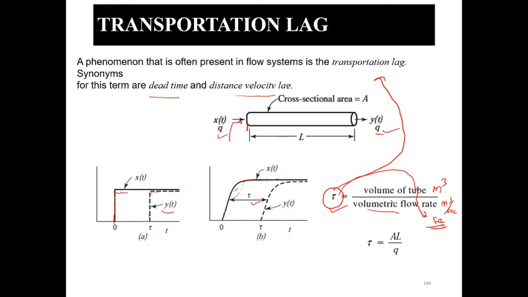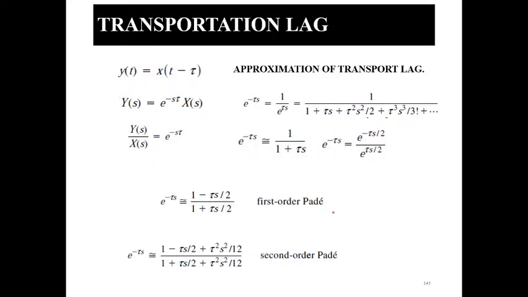So now this is the volume. Volume you can find by the multiplication of the area with the length. So you can calculate like this, and the volumetric flow rate is Q. So tau is equal to AL by Q. You can find the transportation delay in the pipe in the process industries.